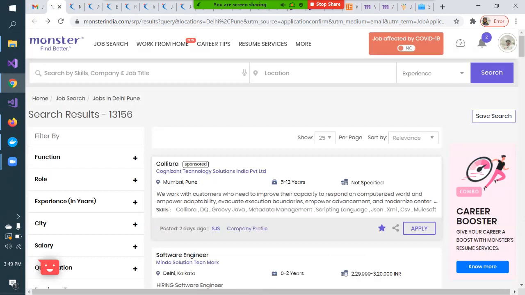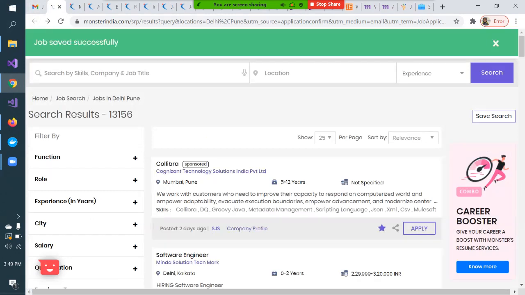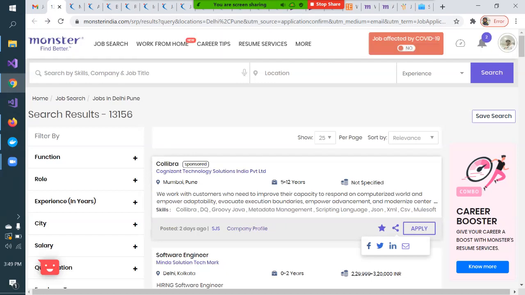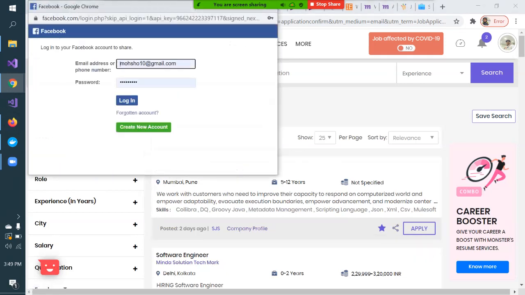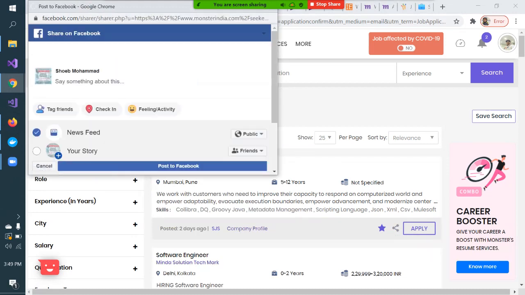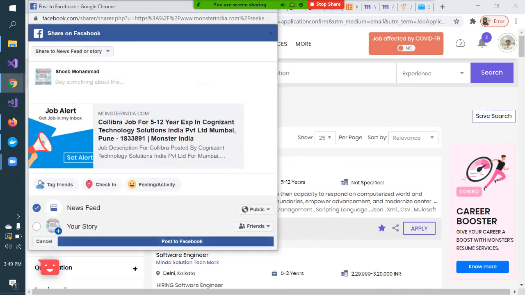So see here, this is a star. I'm just clicking on this star. This means this has been saved, and you can share this job also, right? Suppose you are searching for a job, you can help your friend also. Say I want to share this job on my Facebook, because I have a lot of friends. I think they will also get help if they get to know about this job. Okay, I'm just posting this job on my Facebook.